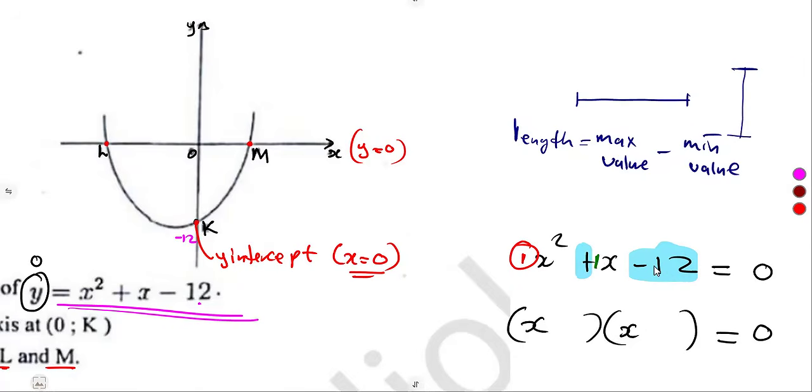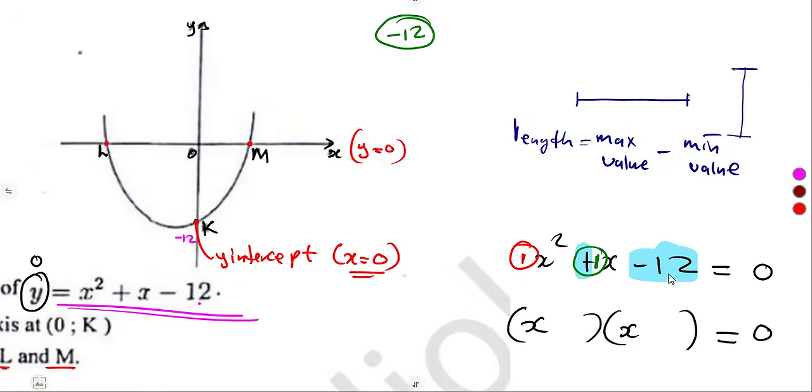What are the factors of minus 12 which will add up to positive 1? Two numbers that when multiplied give you minus 12, and when added give you positive 1. So which two numbers are we referring to?